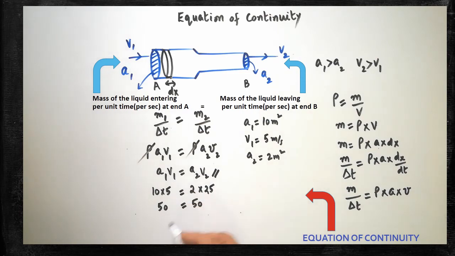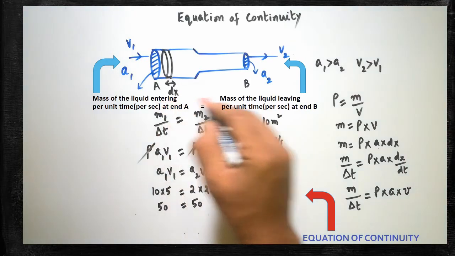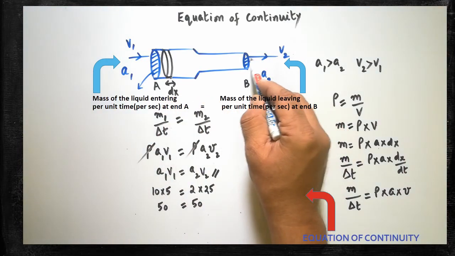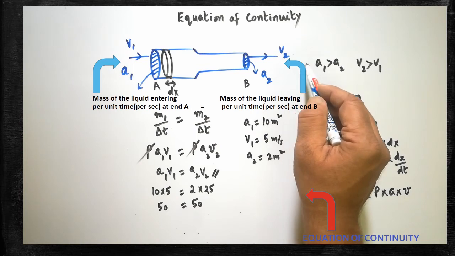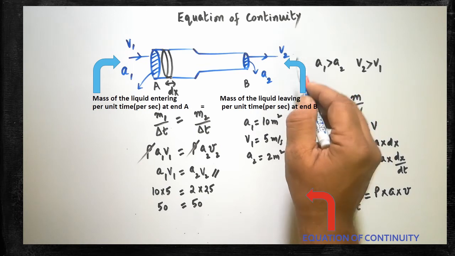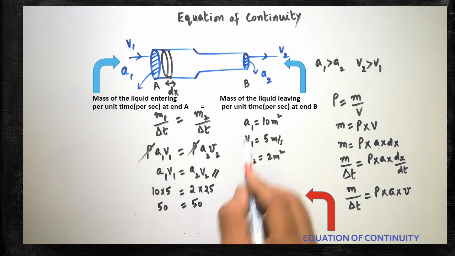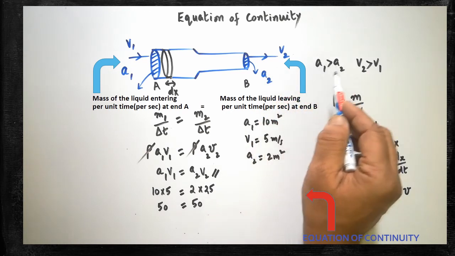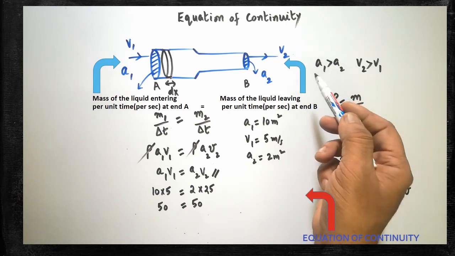So finally we are proving that if one more end is extended, for example here A end is there, B end is there, if one more end C is extended with the area of cross section A3, what will happen? The same equation can be further written as A1 V1 is equal to A2 V2, which will be equal to A3 V3. If you go on reducing the area of cross section, automatically the velocity in the next end will also be increasing.